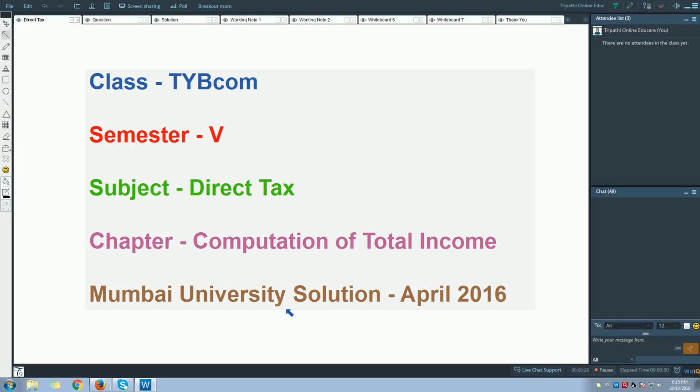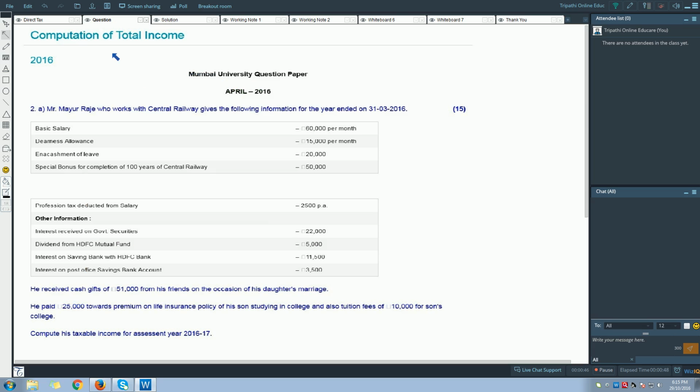And in this video I'm going to show you how to solve the Mumbai University question which was asked in April 2016 from the chapter computation of total income. So let us see the question. This question is of chapter computation of total income. This question was asked in April 2016. Let us read the question and try to understand it.